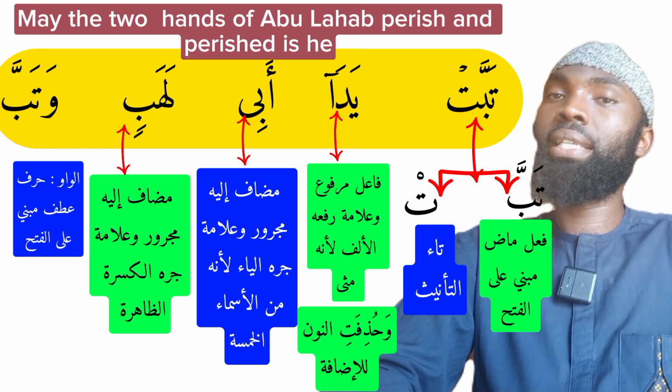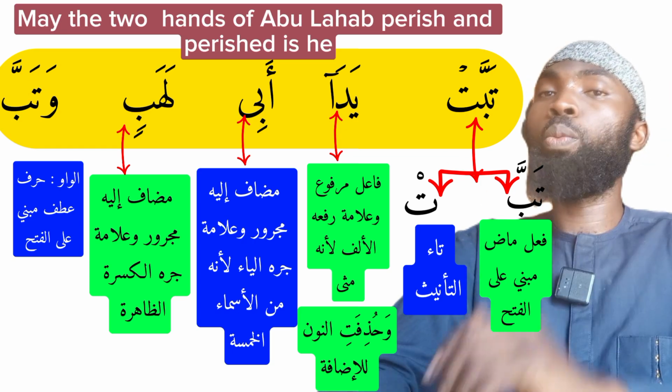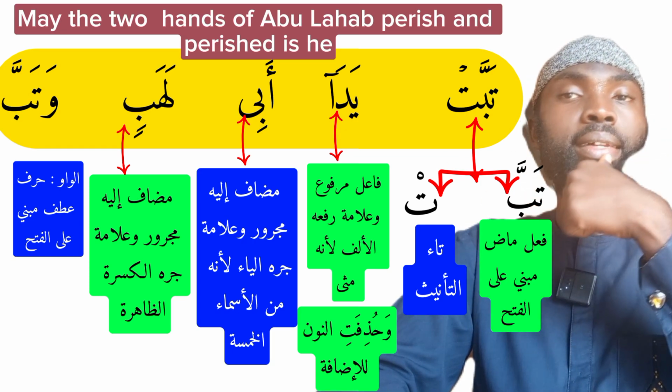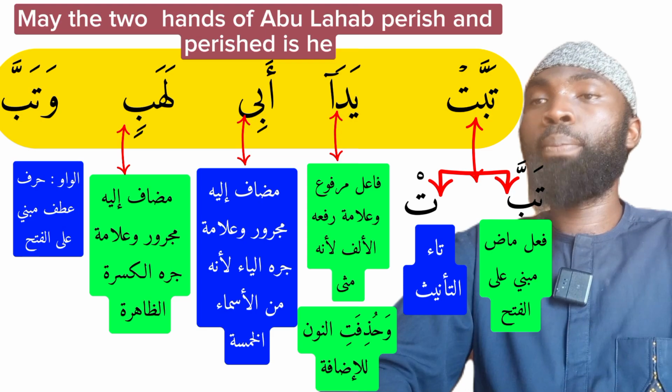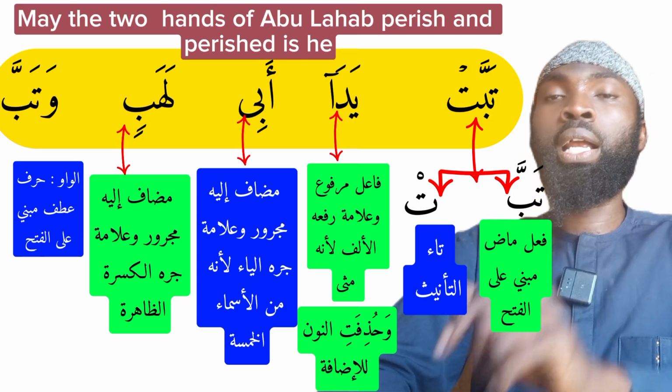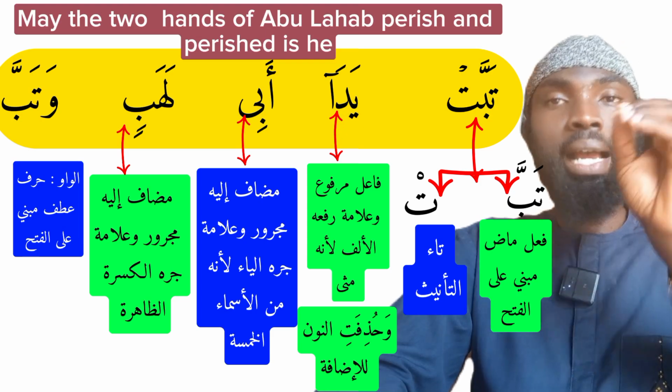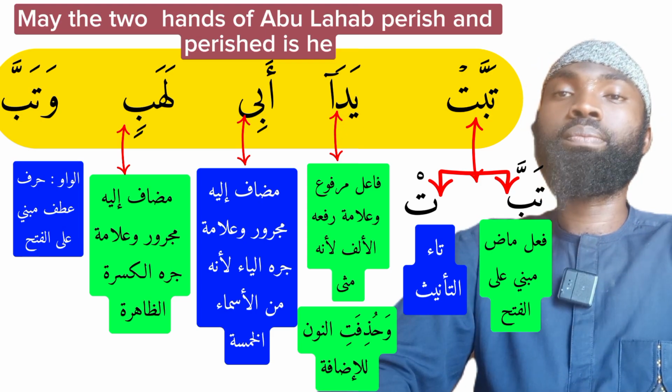Tabban laka ya Muhammad, may you perish, O Muhammad. And Allah subhanahu wa ta'ala responded to him saying, Tabbat yada Abi Lahabin wa tabba, may the two hands of Abu Lahab perish, and he is indeed perished.